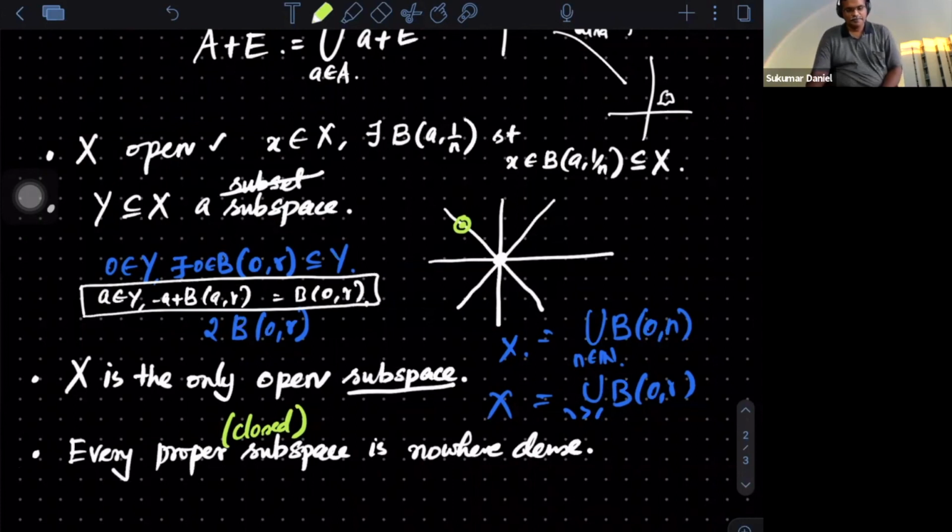Good. So the nowhere dense definition is this. A is said to be nowhere dense if you take the closure, and then you take the interior. This has to be empty.